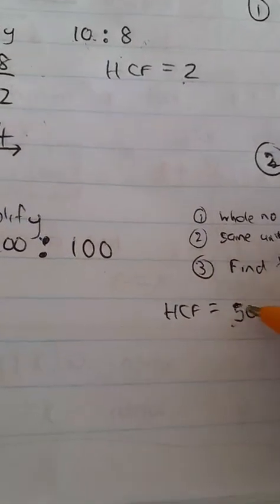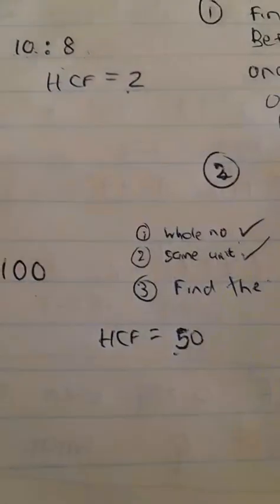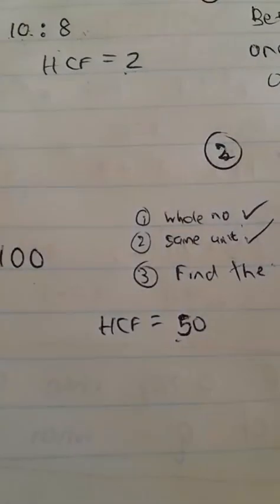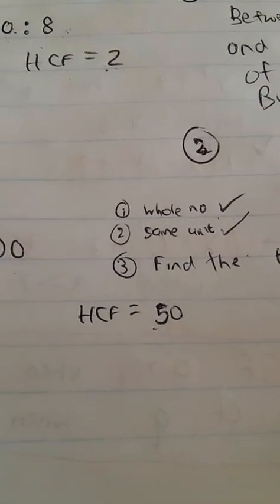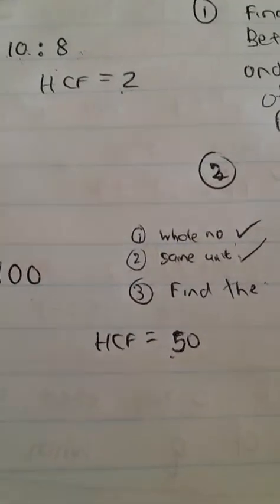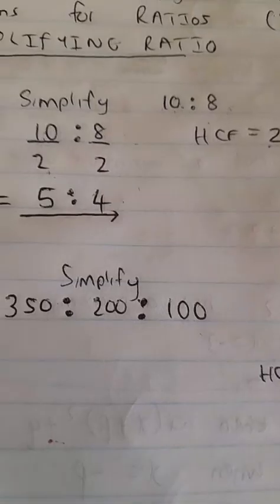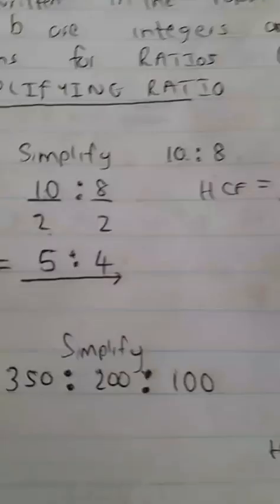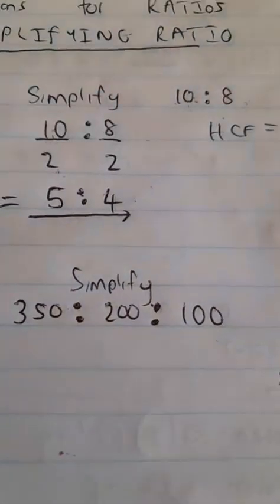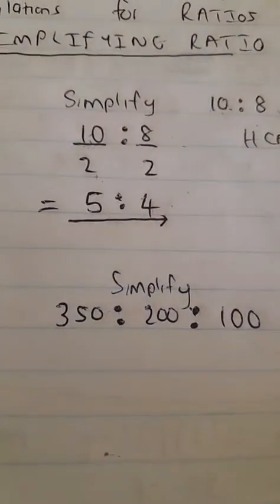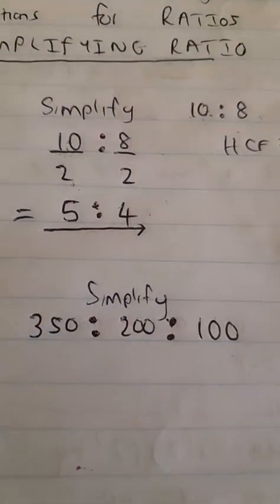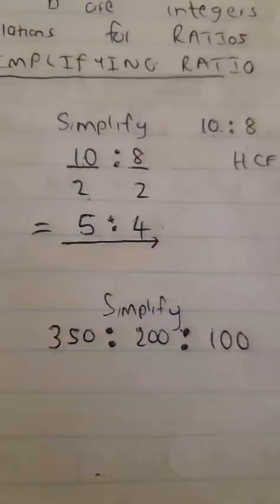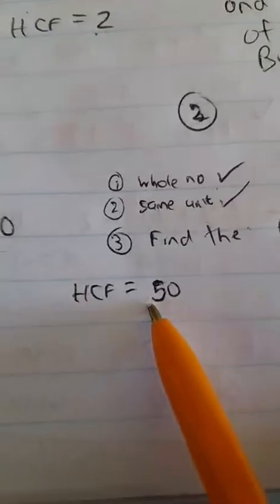And if we have forgotten how to find the highest common factor for numbers, what's beautiful is that if we have that Casio calculator that is white, the white Casio calculator, it gives you the highest common factor for numbers that you have. If you have the Casio calculator like I do, then of course you can use the prime factorization method to find the highest common factor between three numbers, all right? And like I said, if you want to know how that is done, please go to my YouTube channel, Maths is a Game, and watch the last lesson that I did on highest common factor and LCM, because I explained the method of finding the highest common factor. So yes, the highest common factor is 50.